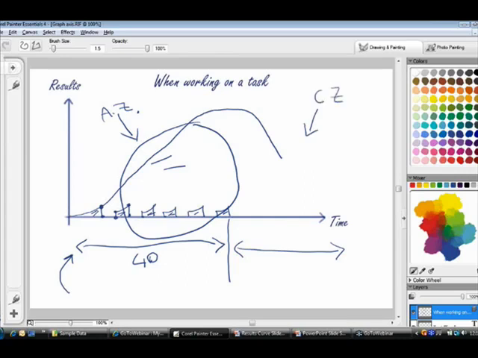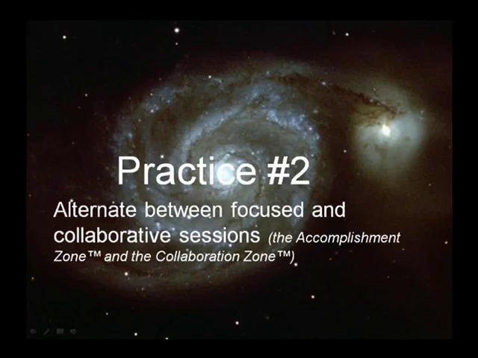And actually, the collaboration zone is just as important as the accomplishment zone. Why is this? Because today we cannot accomplish great things by ourselves. We are so much more interdependent than ever before. And therefore, it's likely that in this area right here, we're going to accomplish great results as well. Different kind of results, but great results. So that brings us to the second practice that I really want you to take with you today. And that is practice number 2, which is alternating between focus and collaborative sessions.